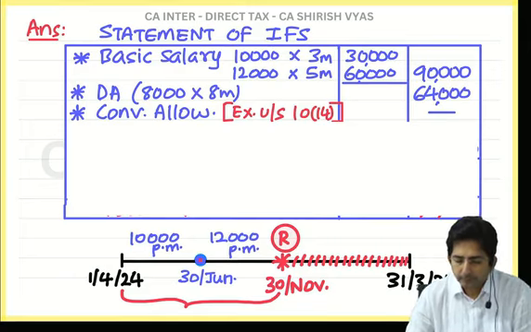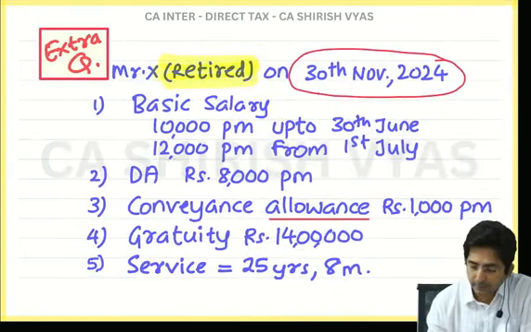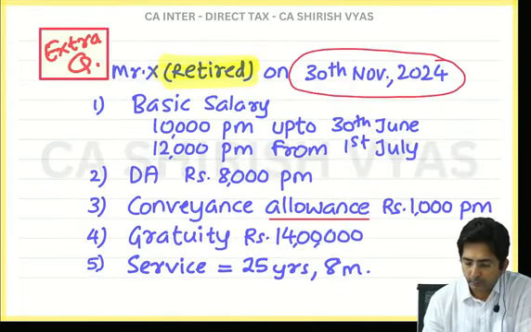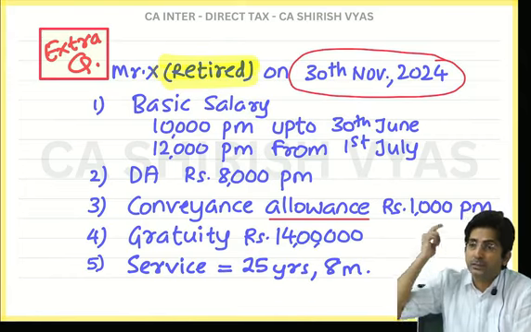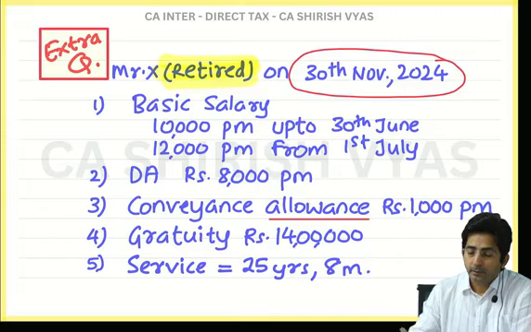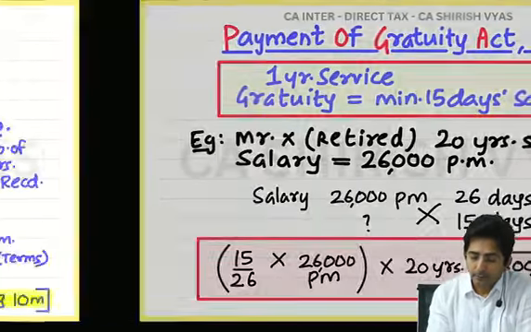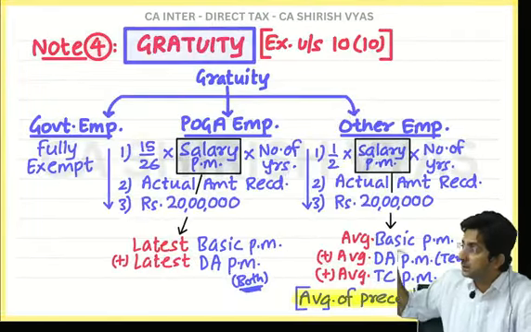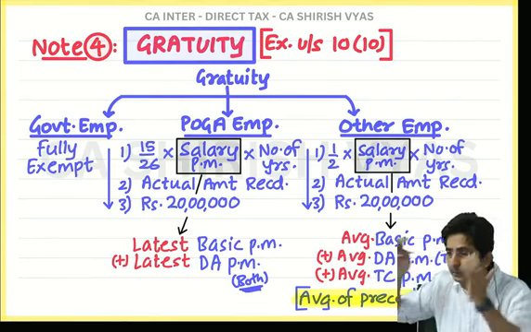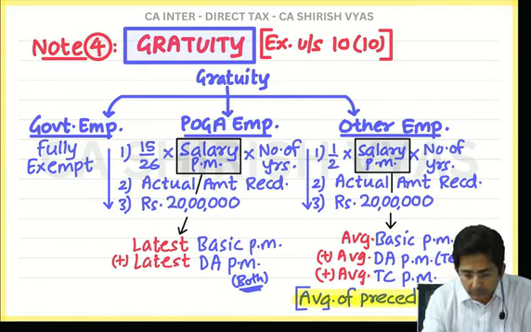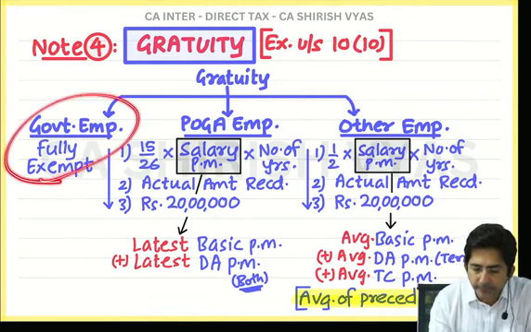Then, done till here. Next point is what? Gratuity. Okay, now, once you see gratuity, what you will start thinking? Yes, see, whenever I am giving you the chart, that is the line of thinking. The way the chart is given, that is the way you should think. Is he government employee?